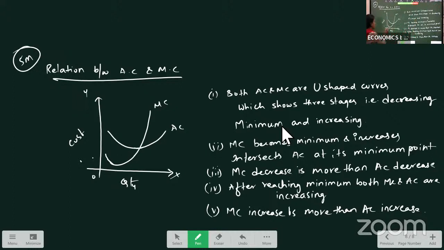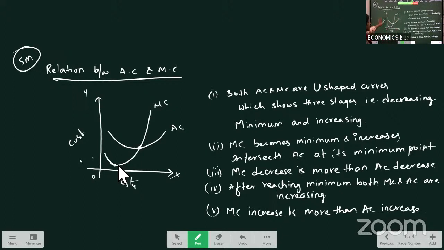Okay, MC becomes minimum, then starts increasing, and it intersects AC where AC is minimum. And when MC is decreasing, its decrease is more than AC. After reaching the minimum point, both MC and AC start increasing. When they are increasing, MC increase is more than AC increase.